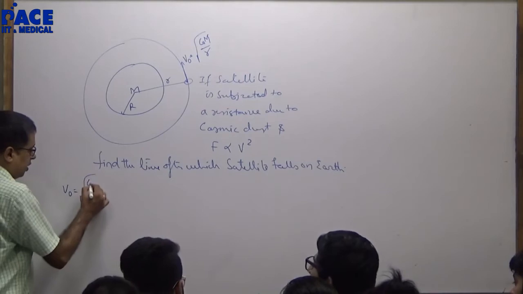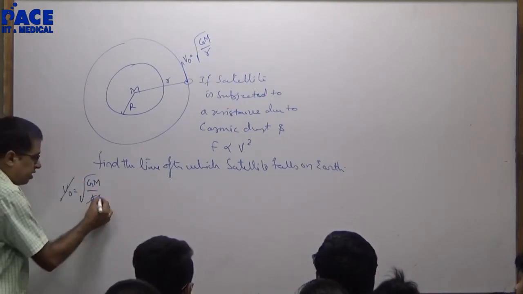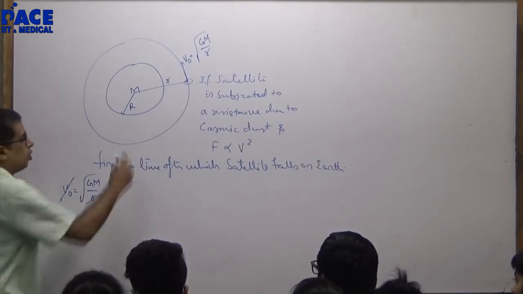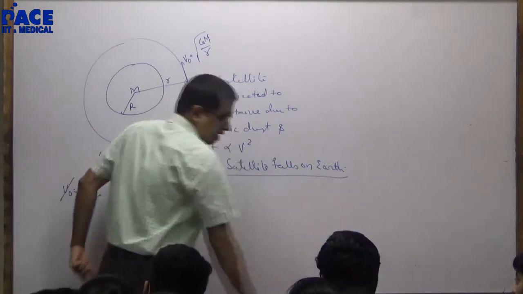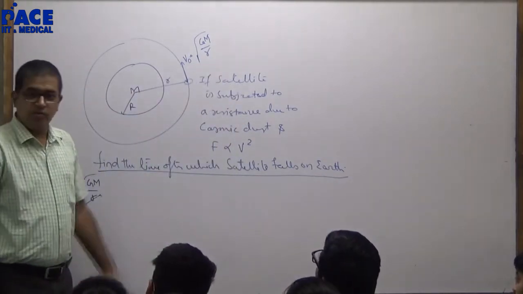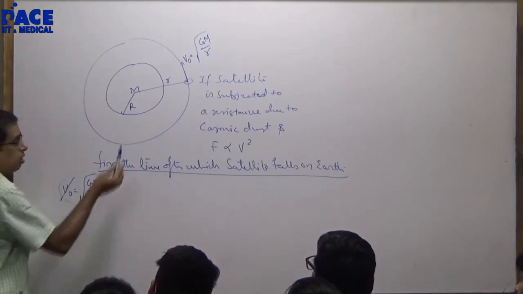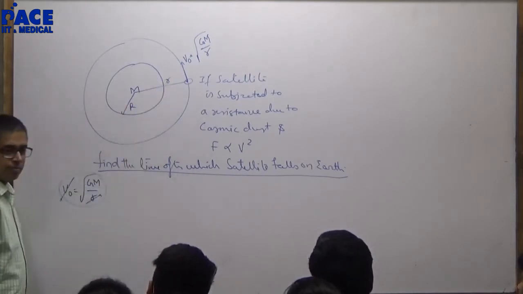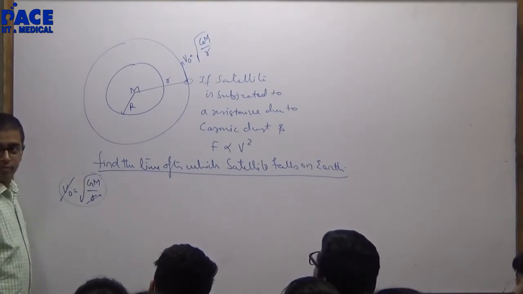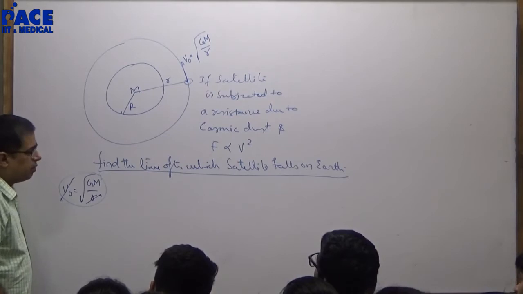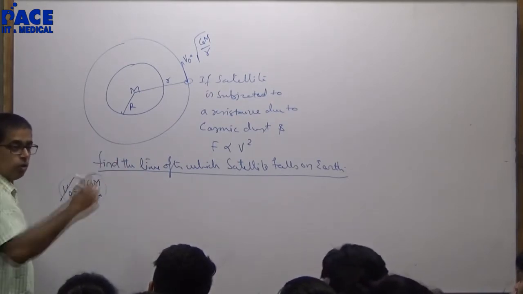Orbital velocity is under root GM by r. If velocity decreases, r should decrease. So how will the satellite fall on the earth? You will feel it doesn't fall on the earth. Wrong. What is the component that is pulling it out? Nothing. Gravity is pulling it in. So there is no force outwards.